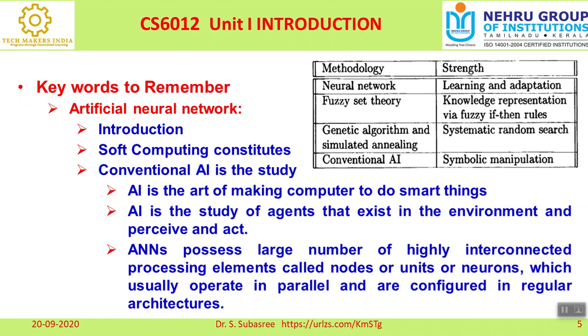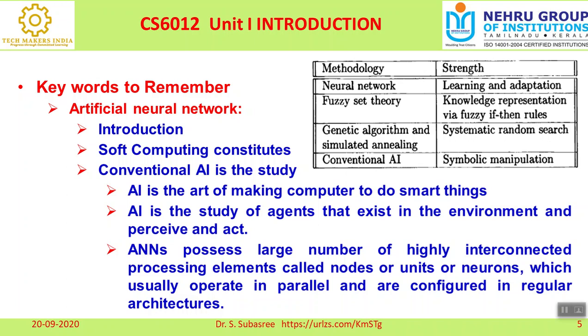So it is not a single element, or it is not associated with a single parameter. Multiple elements are connected together to activate one function. Those elements are called nodes or units, or we can say neurons. Whatever it may be, it can be called nodes, units, or neurons.